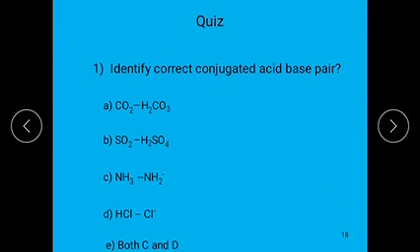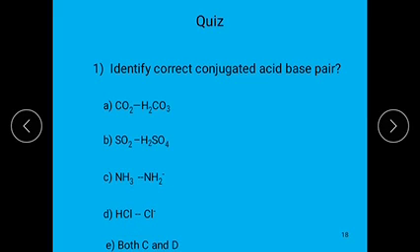Okay, identify the correct conjugate acid base pair in these options. A. Carbon dioxide and H2CO3. B. Sulfur dioxide and H2SO4. C. NH3 and NH2 minus.